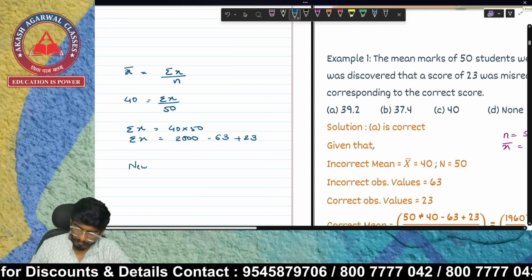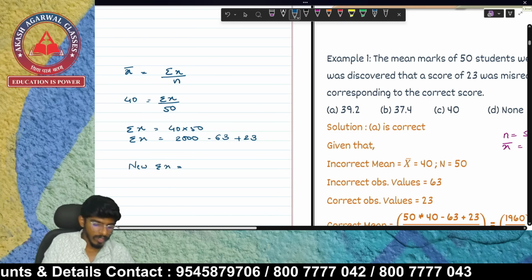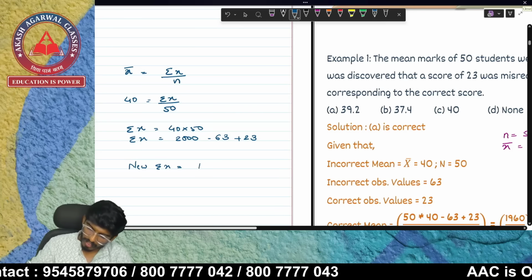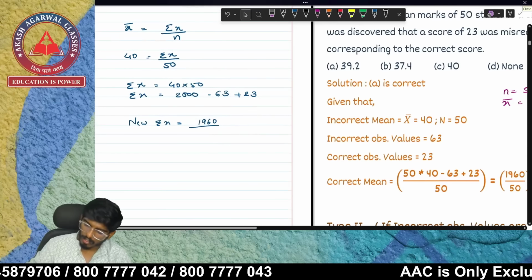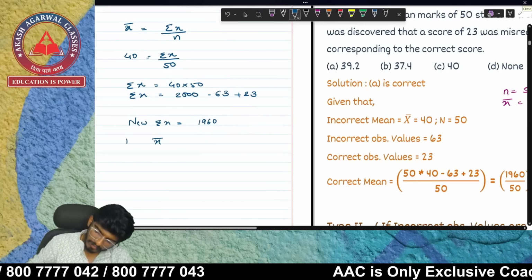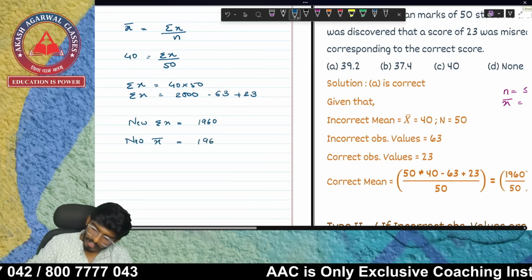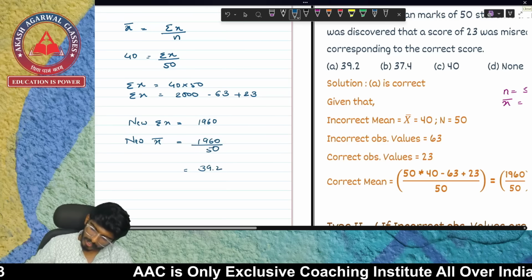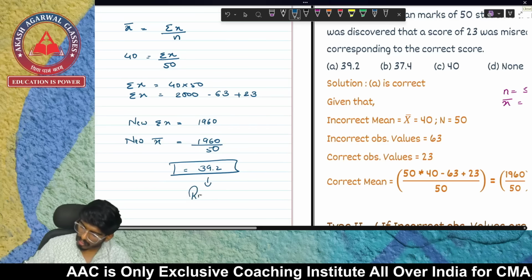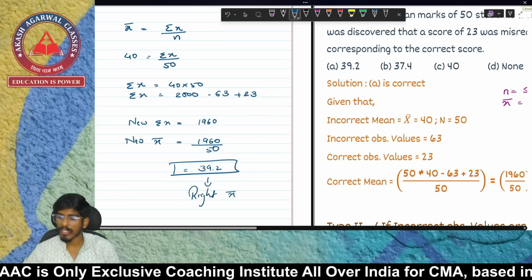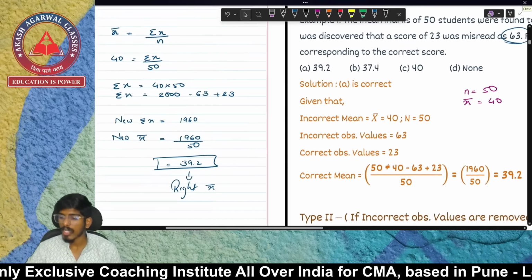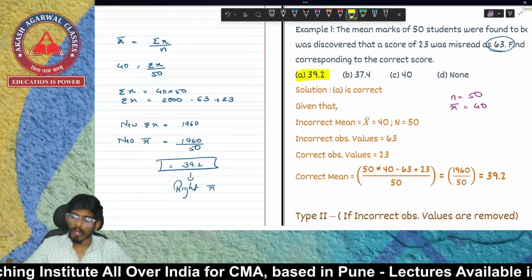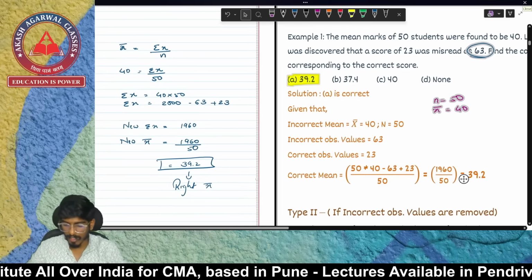my new summation of x will become 2000 minus 63 plus 23, 1960. And now my new x bar is going to be 1960 divided by total students, 5392. So this is what? This is my right x bar, that is right mean. So your option is 39.2, option number A. Hopefully the concept over here has been clear to everybody, all the students.